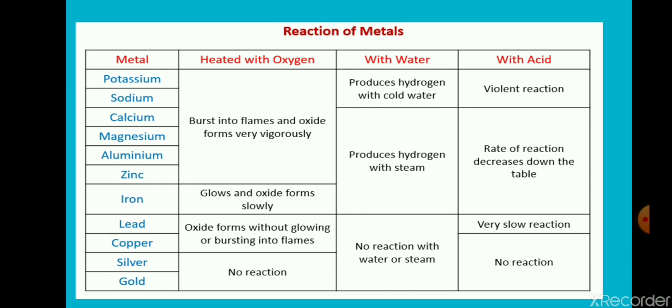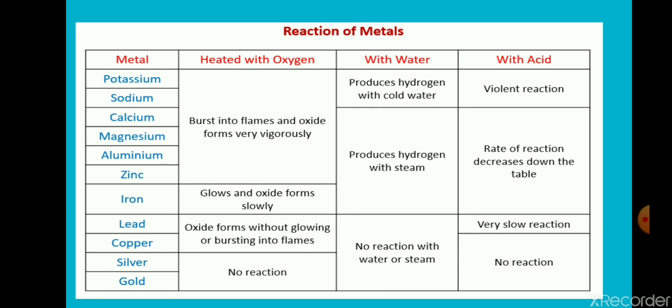You know, some common acids like hydrochloric acid, sulfuric acid. When we add metal like sodium, potassium, they show very violent reaction. Now calcium till iron, the rate of reaction decreases down the table. That means as we go down from calcium to iron, the rate of reaction is slow.